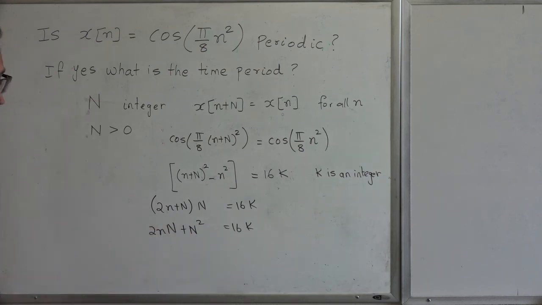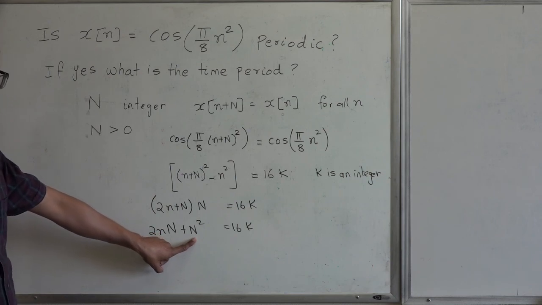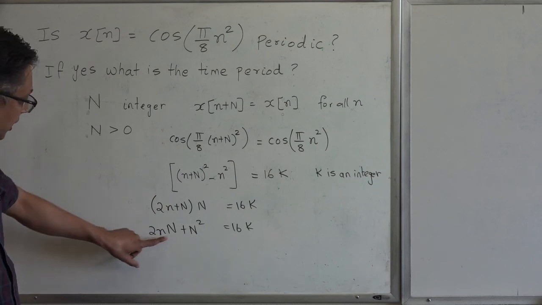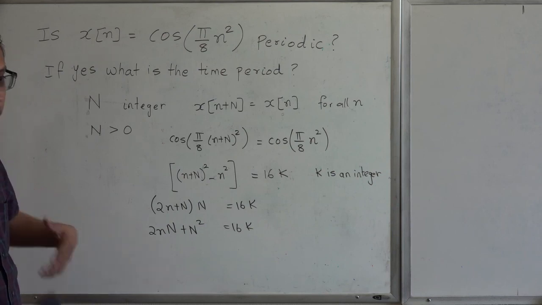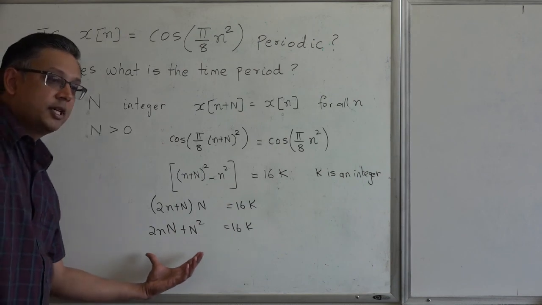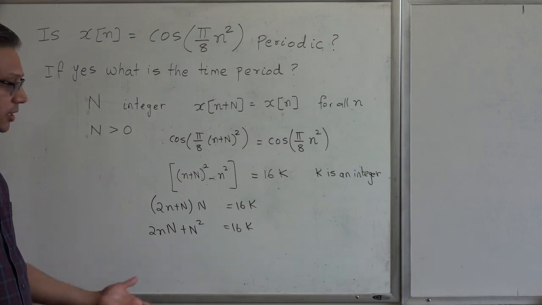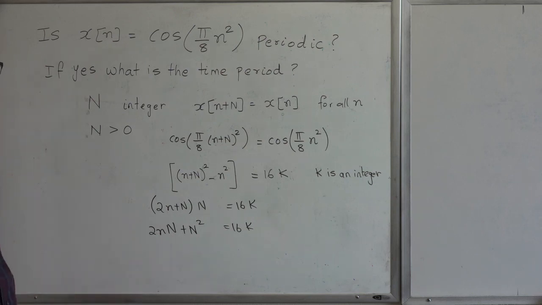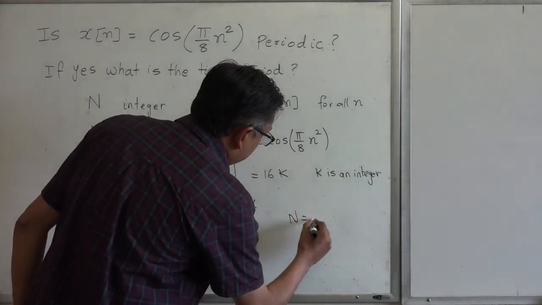So 4 doesn't work. If you think about this a little bit, you will see that 8 works. Because 8 squared is 64, which is always a multiple of 16. 8 times 2 is 16. So 16 times any integer is going to give you an integer multiple of 16. So the left hand side is clearly an integer multiple of 16 when capital N is 8. And in fact, that's the smallest value of N for which this will be true. So indeed the signal is periodic and the time period is 8.